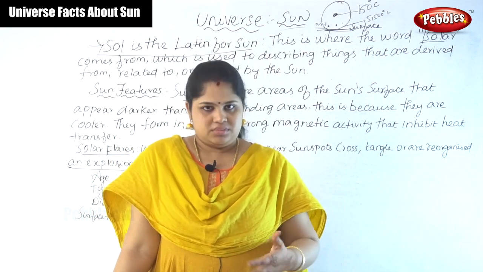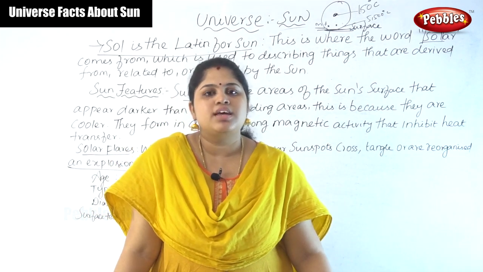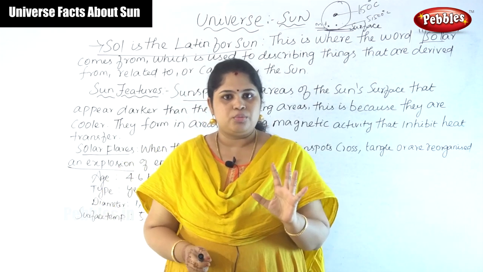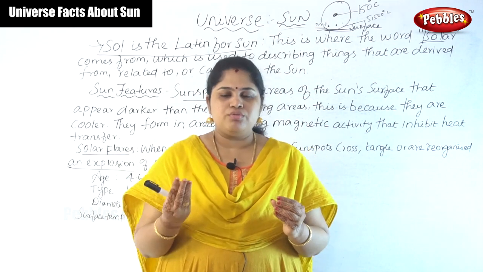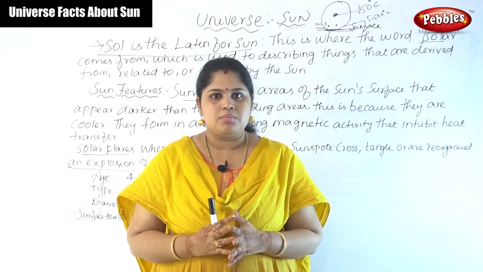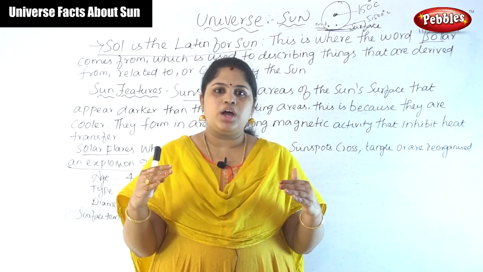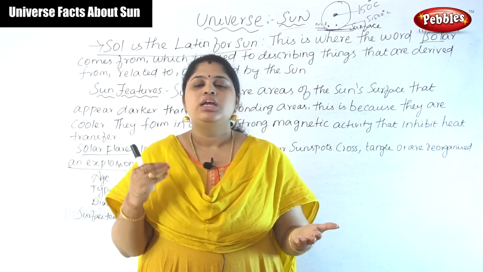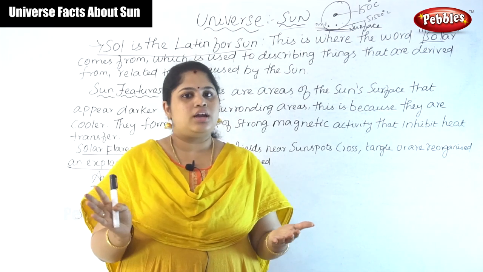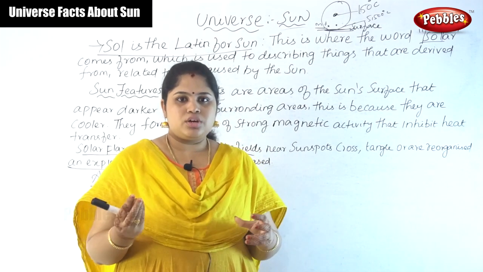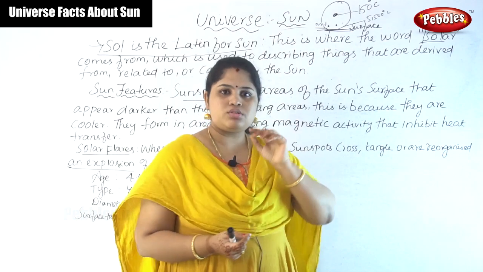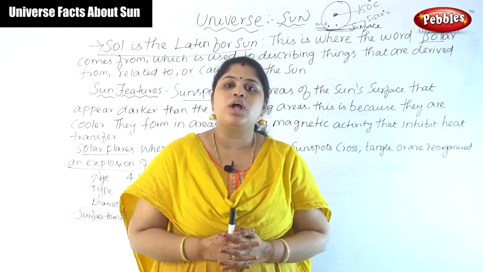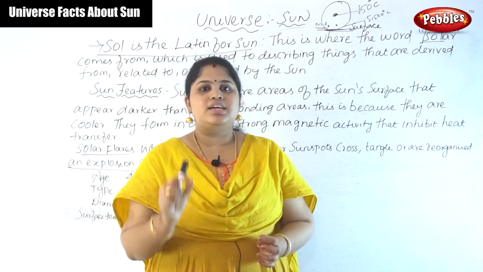Now let's come to the conclusion about the sun with just an overview. The first point I told you is that the sun is the center point. Because of the gravitational force, it maintains its solar system. Half of the hydrogen is already finished, and the remaining half is still there. For nearly 5 billion years there will be sunlight for the earth. The surface temperature is 5500 degrees Celsius, and the core, the middle area of the sun, is 150 million degrees Celsius.